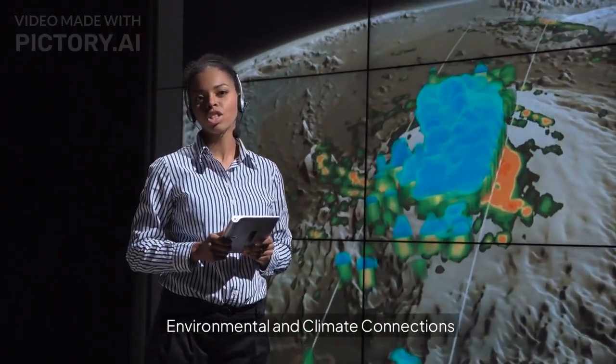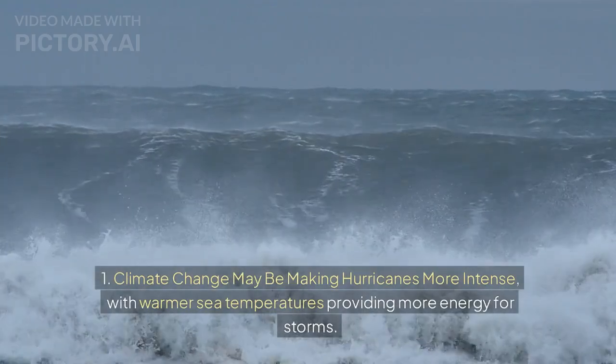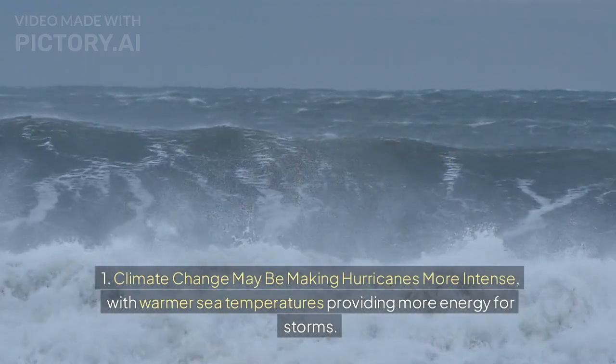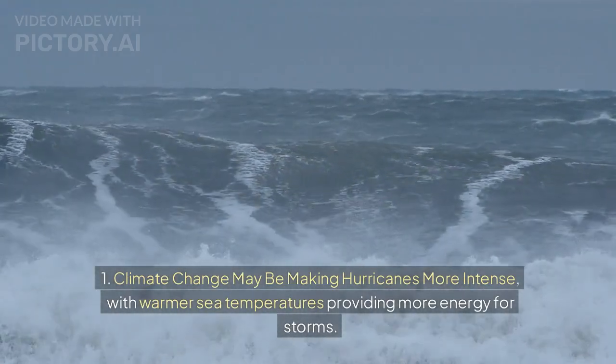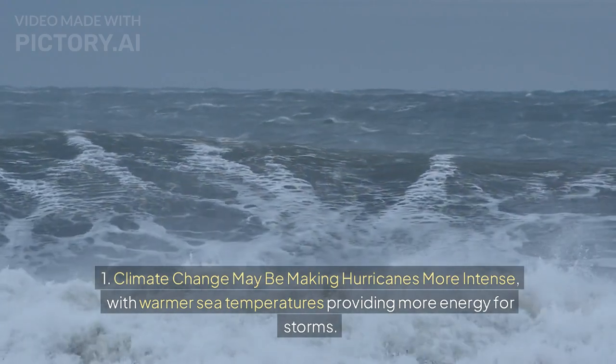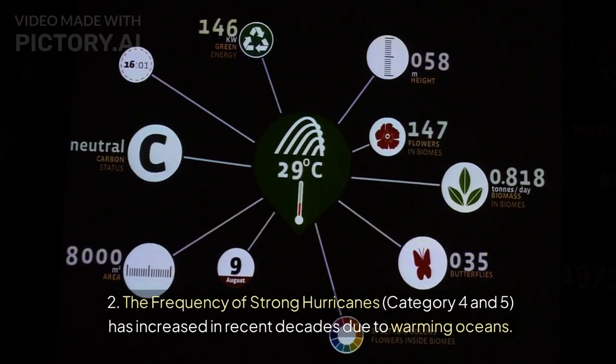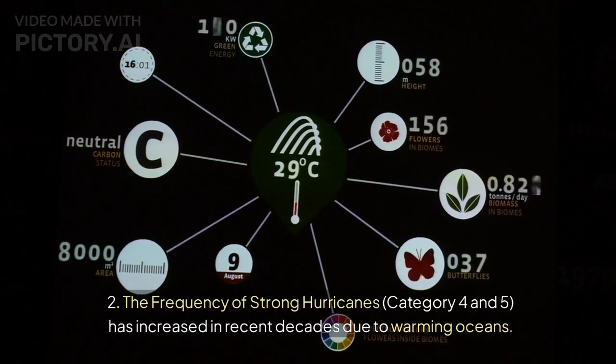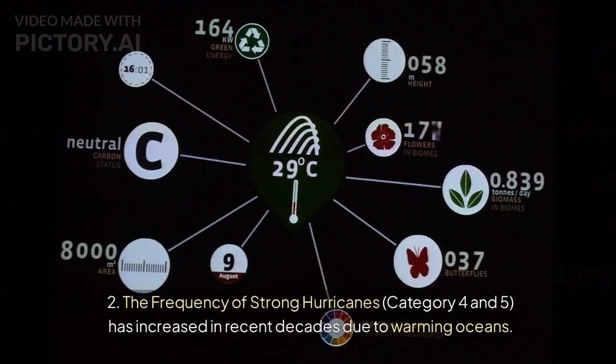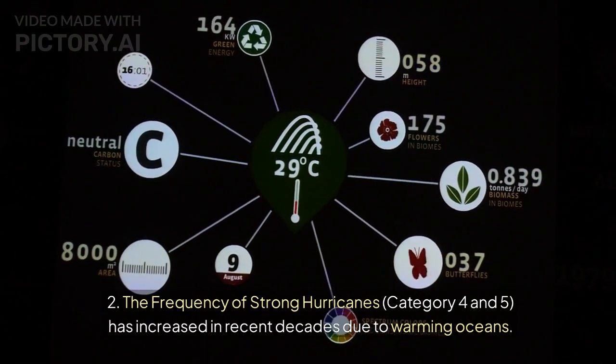Environmental and climate connections. 1. Climate change may be making hurricanes more intense, with warmer sea temperatures providing more energy for storms. 2. The frequency of strong hurricanes, Category 4 and 5, has increased in recent decades due to warming oceans.